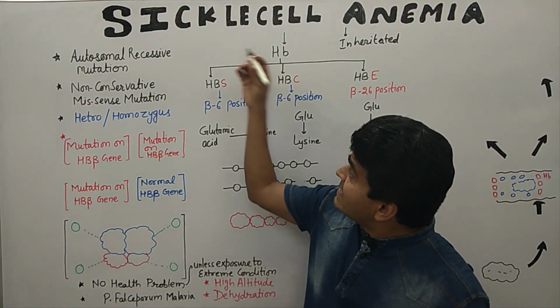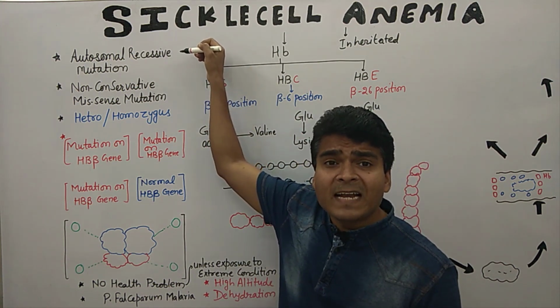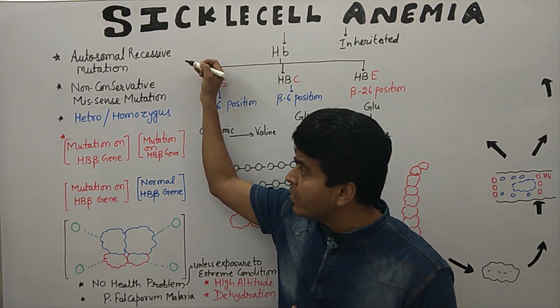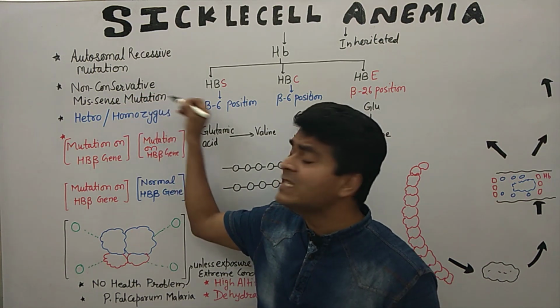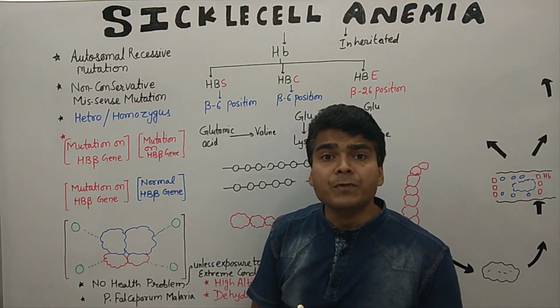Generally in sickle cell anemia, there is an autosomal recessive pattern of inheritance, and the mutation is a non-conservative missense mutation.